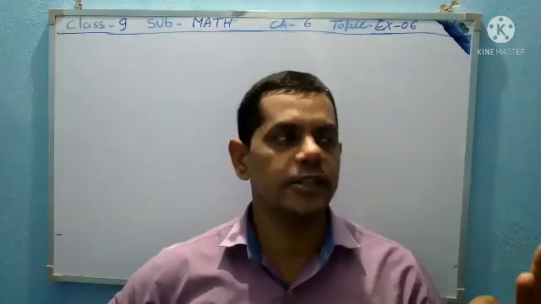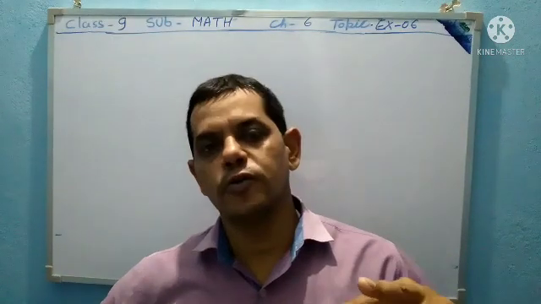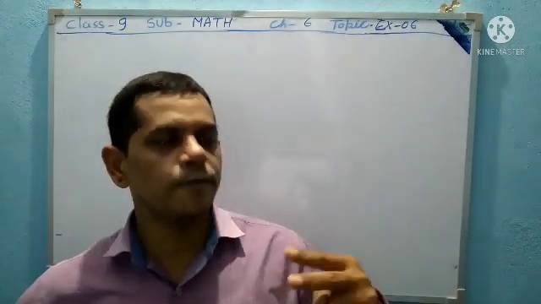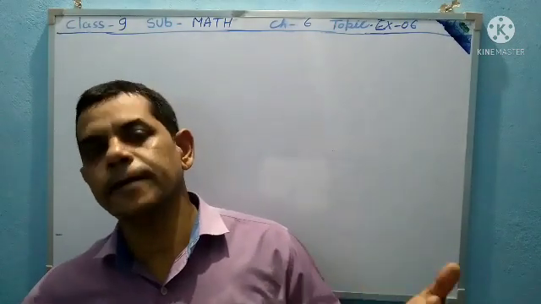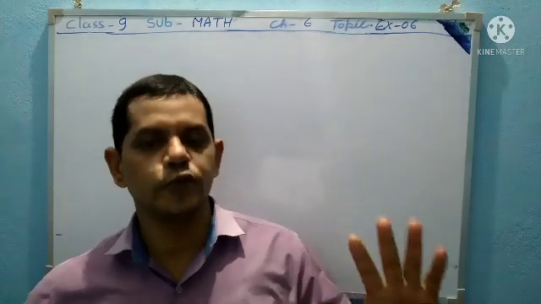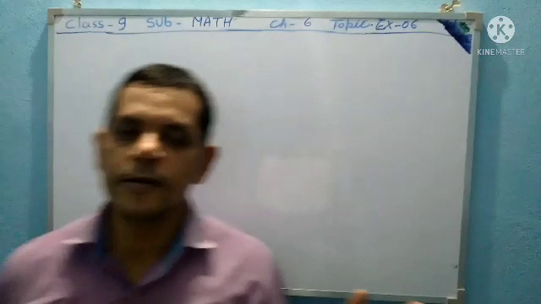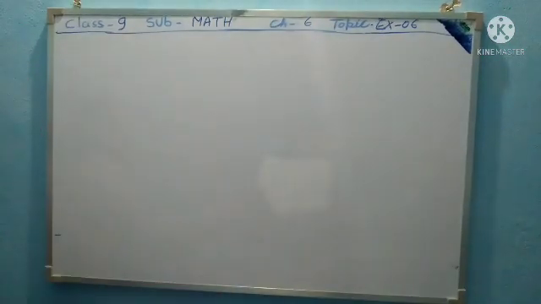So there are two things, postulate and axiom. A postulate is given with proof, and an axiom is used without proof.